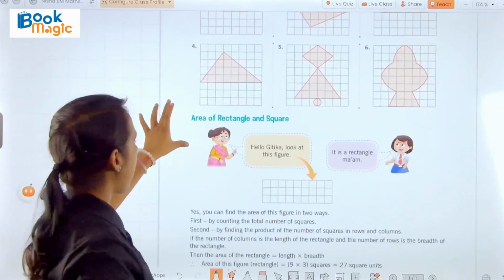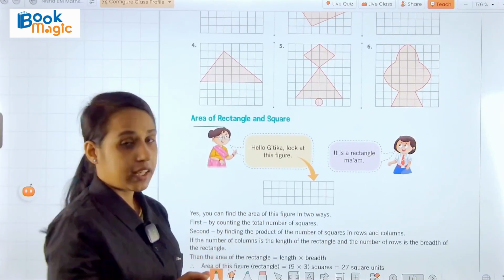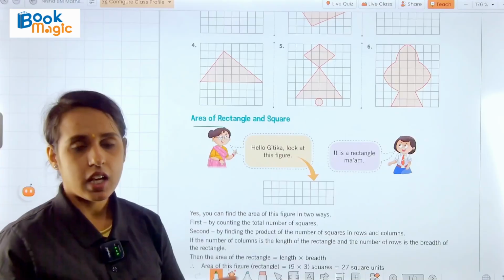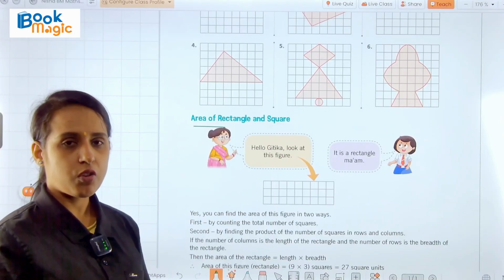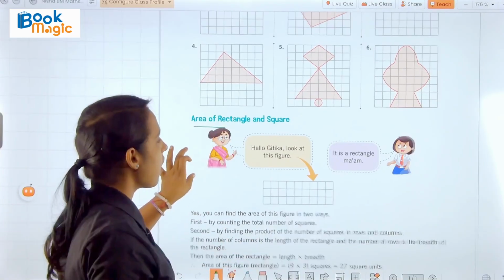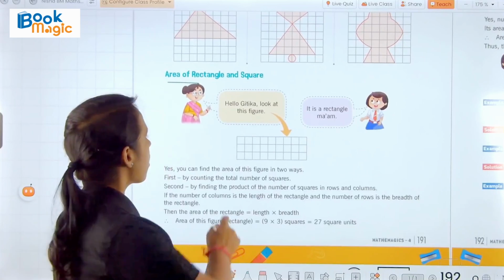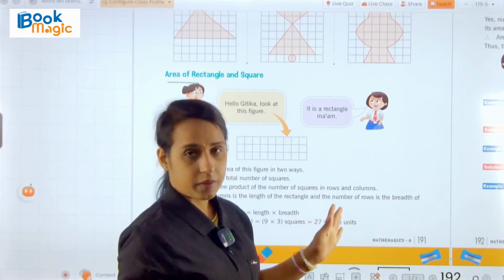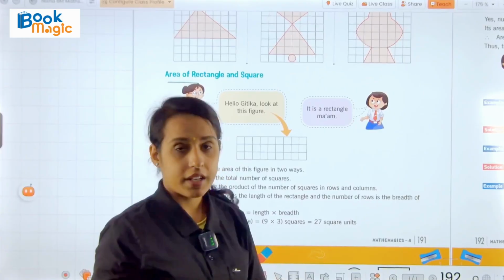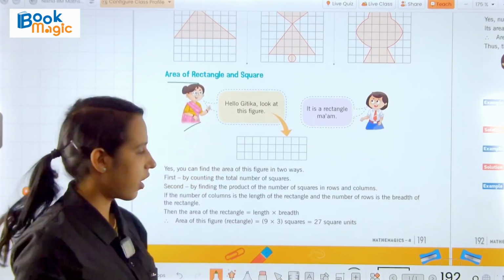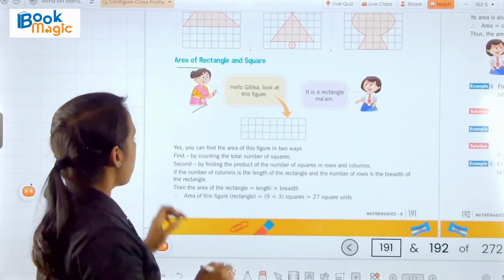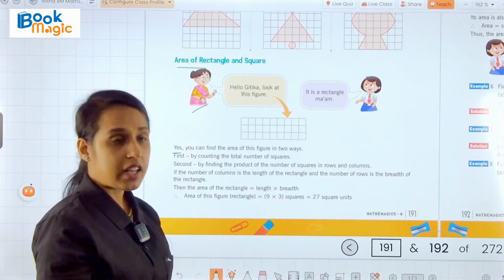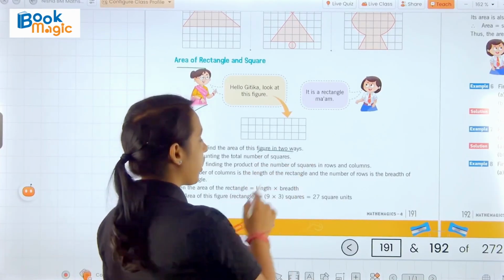Okay, now we have the next topic, that is area of rectangle and square. In this we learn how to find out the area of a rectangle and square. So here teacher said, hello Gitika, look at this figure. And then Gitika replied, ma'am, it is a rectangle. Then teacher said, yes, you can find the area of this figure in two ways.